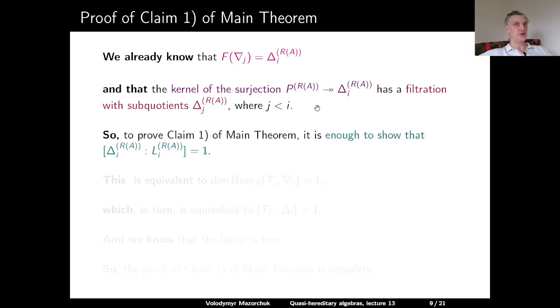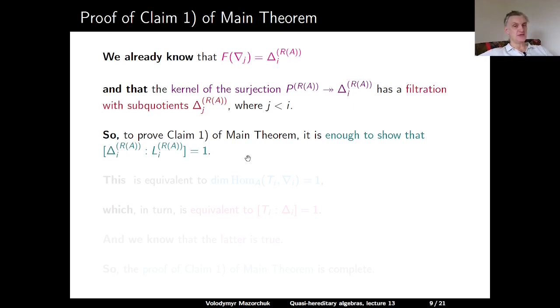So if we look at the definition of a highest weight category, in order to prove claim 1 of the main theorem, it is enough to show that the multiplicity of L_i, a simple R(A)-module, in the standard R(A)-module Δ_i is equal to 1.